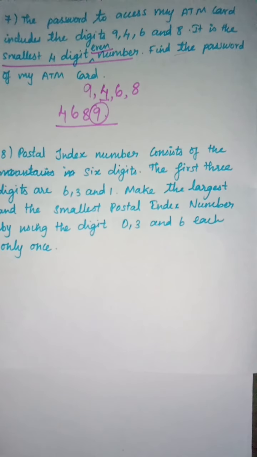Okay, the third sum, the last question: what is the difference between the heights of the mountains Anaimudi and Mahendragiri? I already told you, difference means subtraction. So we have to subtract the two numbers.